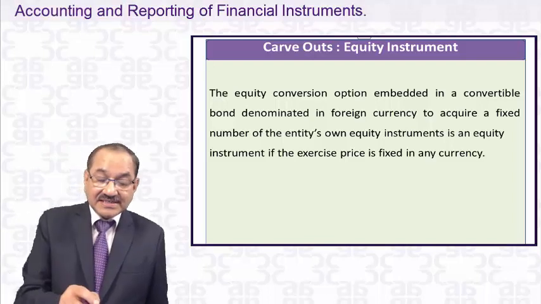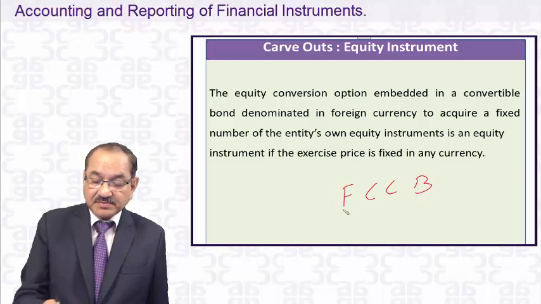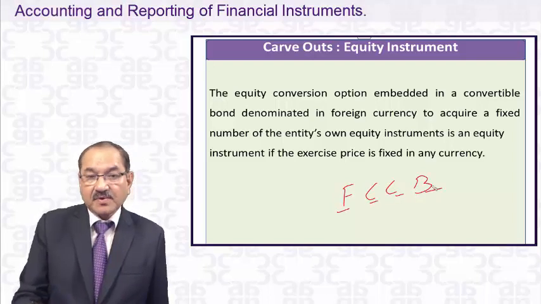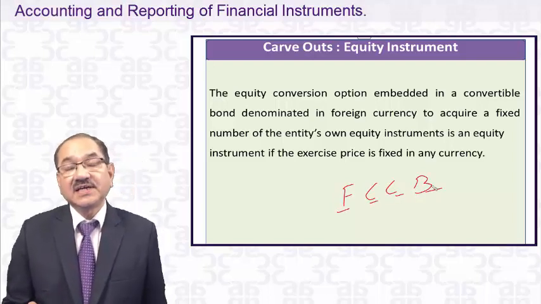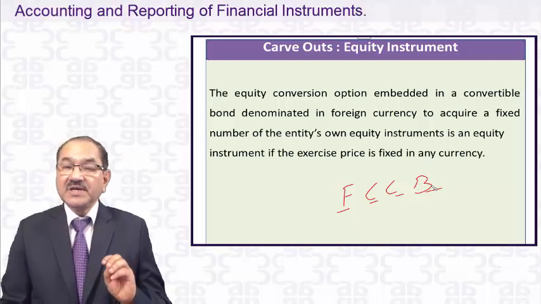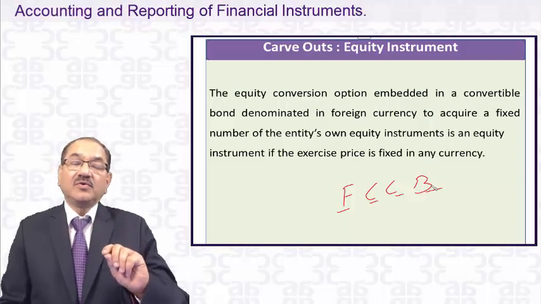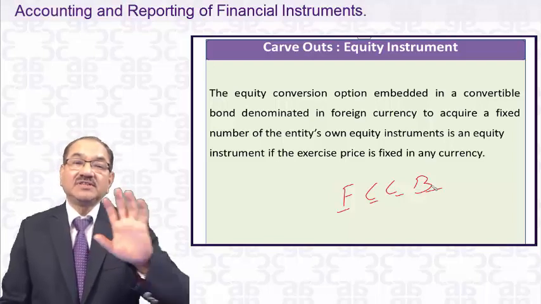Dear student, FCCB means foreign currency convertible bonds. Foreign currency convertible bonds means that you have issued a bond for, suppose, $100 in the US market.